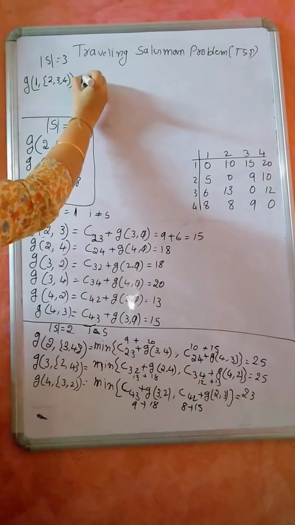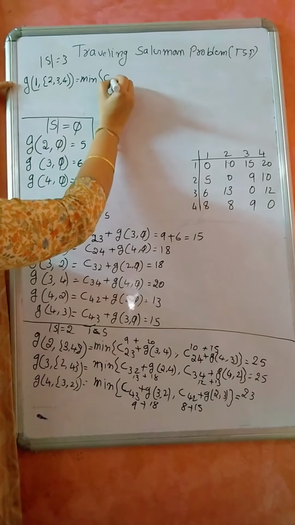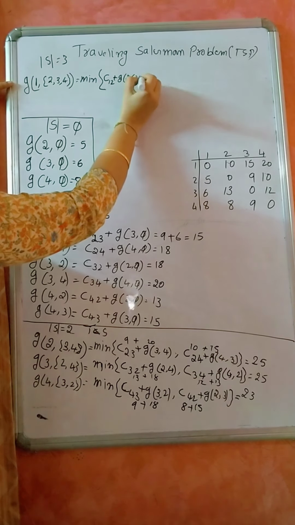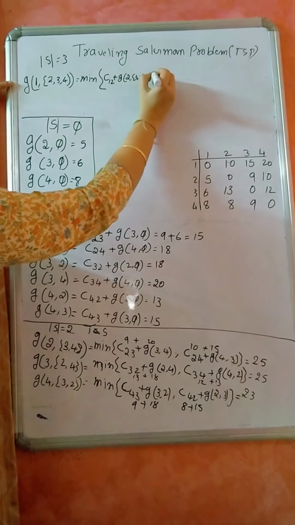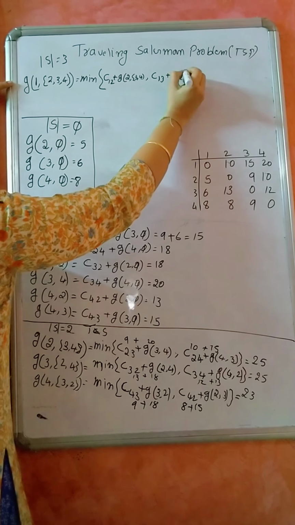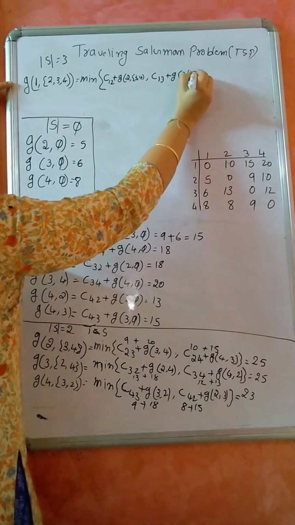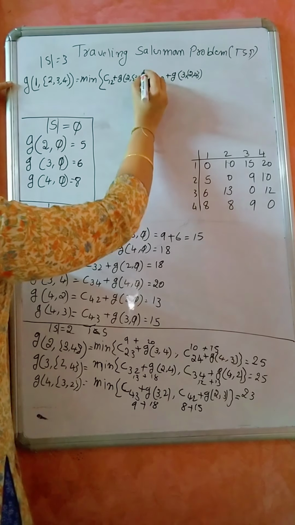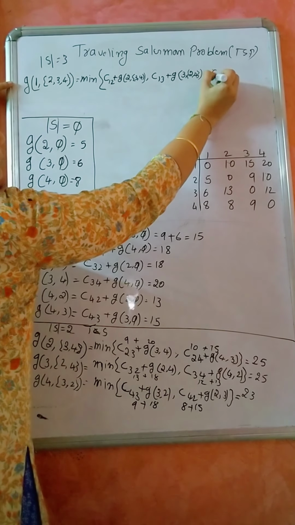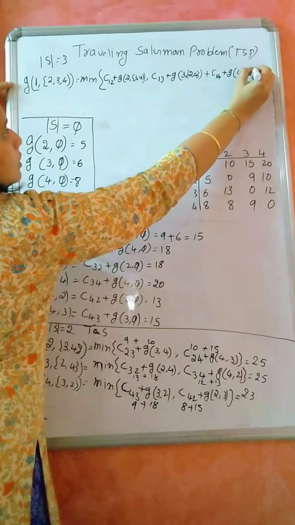So it is the same formula again I am applying, min of C of 1 2 plus G of 2 comma 3 4, then C of 1 3 plus G of 3 comma 2 4, plus C of 1 4 plus G of 4 comma 2 3.